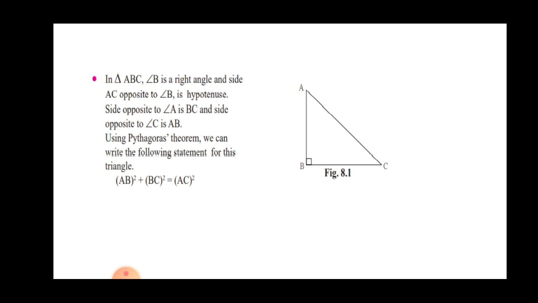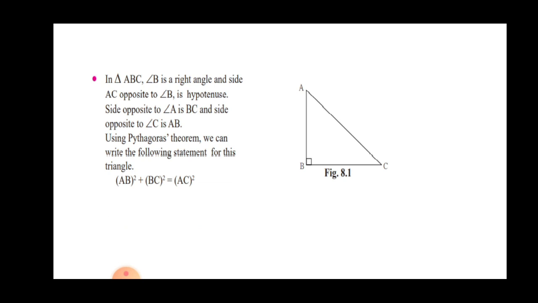Before that, we learned the exceptional case, that only the Pythagoras theorem is used in a right angle triangle. In figure 8.1 we are able to see a right angle triangle ABC, where angle B is 90 degrees, and the side which is opposite to the 90 degree angle is known as the hypotenuse. This hypotenuse is the longest side of a right angle triangle. What is our Pythagoras theorem? Side 1 square plus side 2 square equals the hypotenuse square. Already you are aware of all these things, okay?